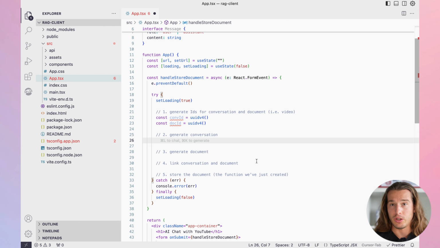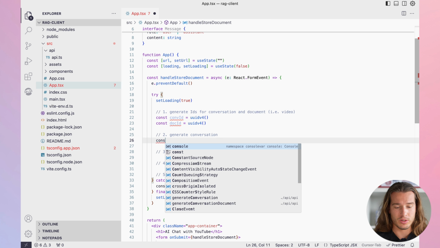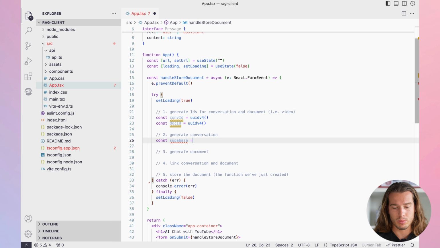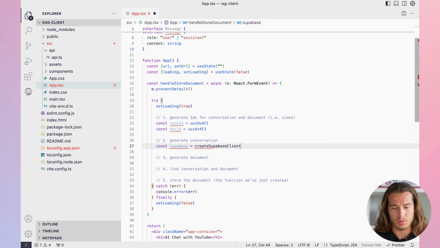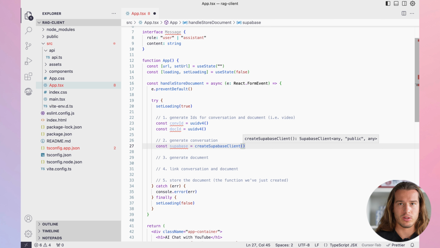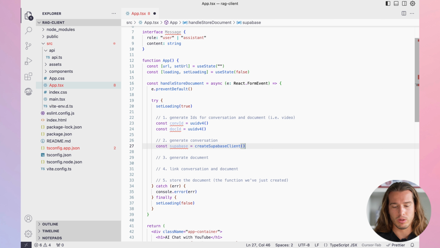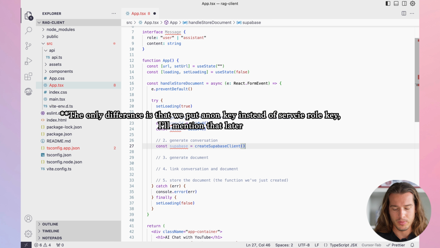And we need to generate the conversation. And to do so, first, well, we need Supabase. Supabase is createClient. It's the same one that we had in our Node app. Literally, it's exactly the same. Let's maybe put it up here.